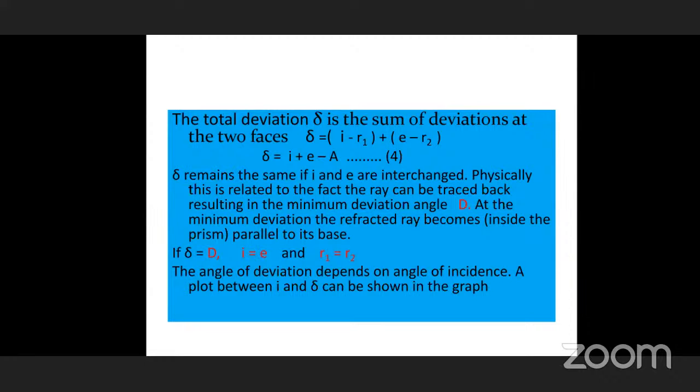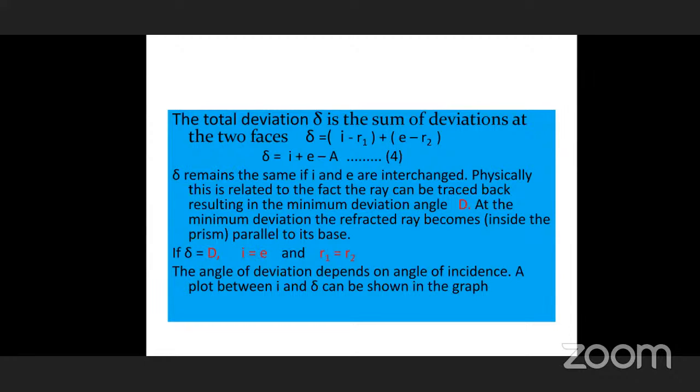Now this delta remains the same if I and E are interchanged. The important thing is how these two are related. We are discussing here that the incident angle and emergent angle are both changed. What happens? In that case, delta should be the same. Physically, this is related to the fact that the ray can be traced back.